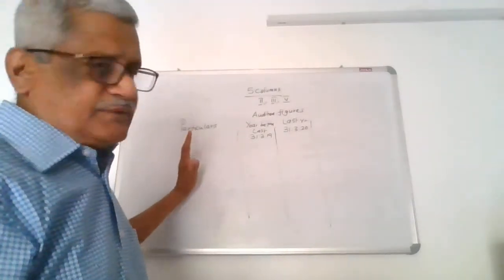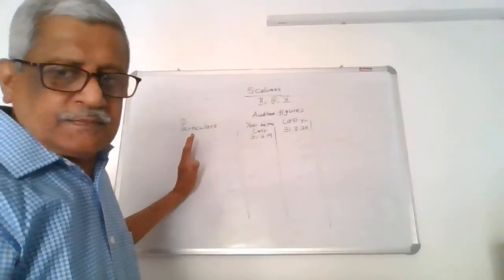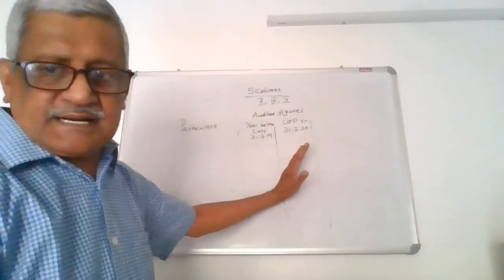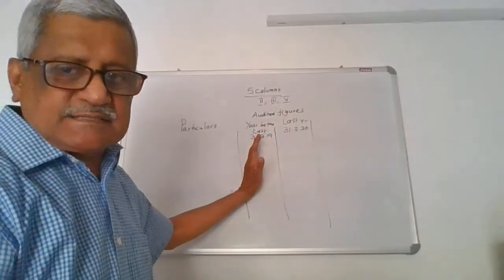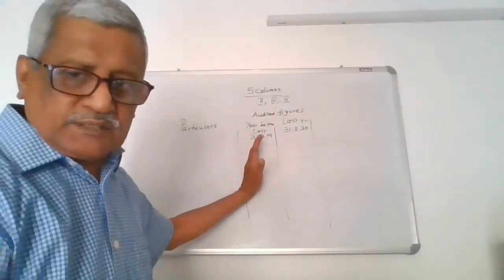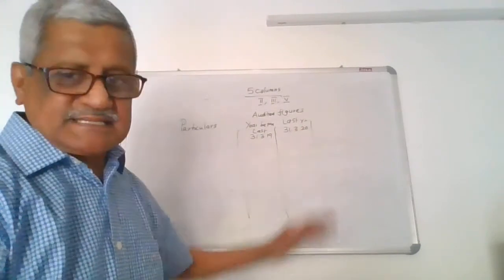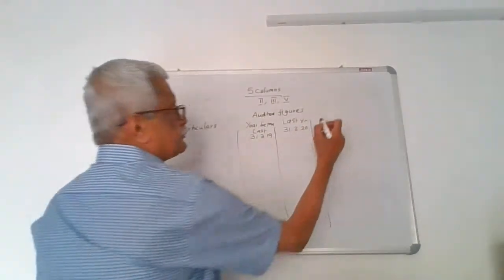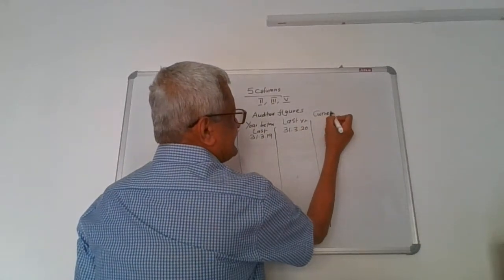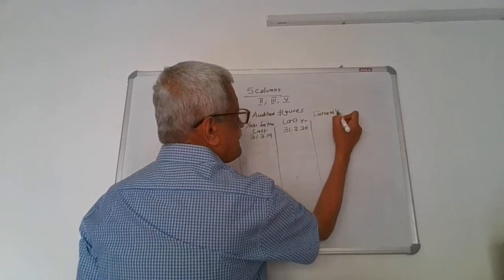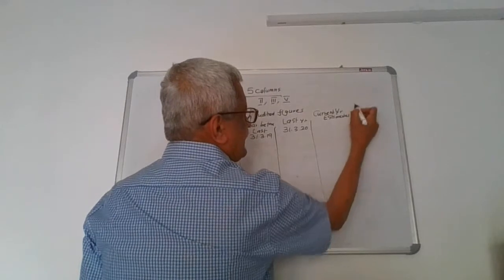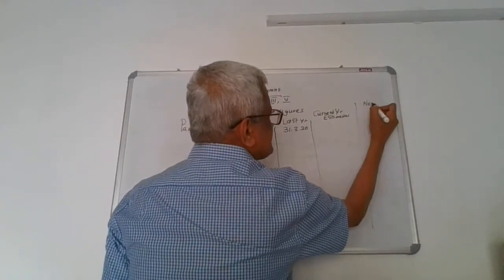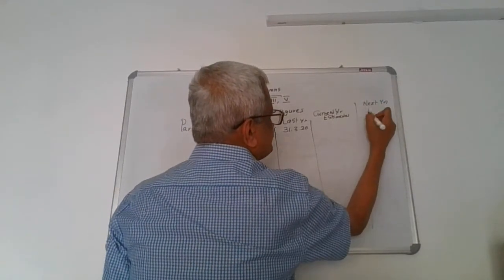So we have the first column, the particulars, the second and the third consist of audited figures. This column will consist of figures year before last. This is last year. Then the fourth column is current year estimate. And this one is next year's projection.